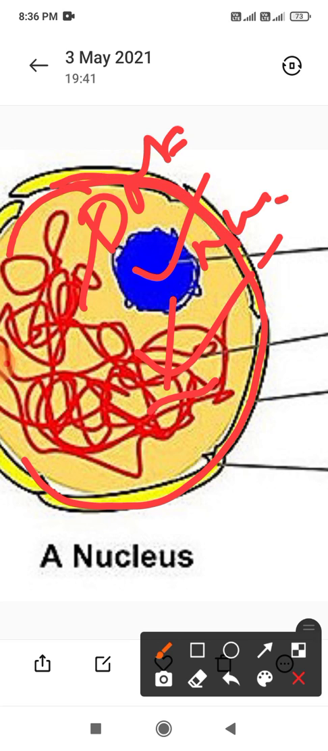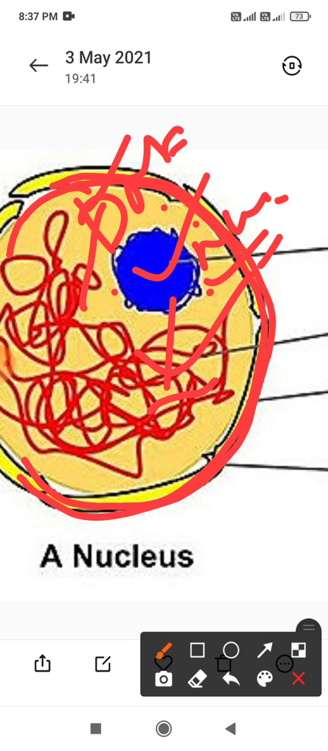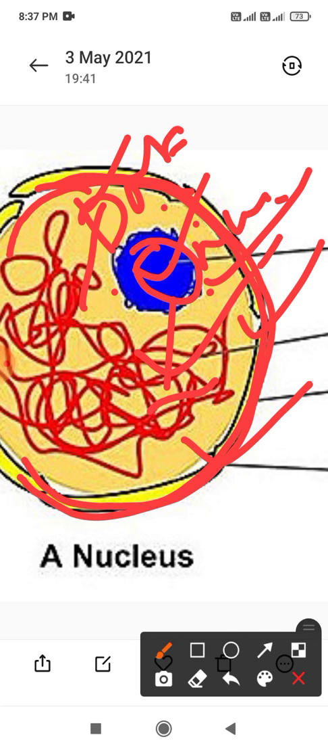This is the nuclear membrane, and the genetic material. The yellow part is the nucleoplasm, and this is the nuclear membrane, and this is the nucleolus. There are some pores, these are the nuclear pores. This structure is observed by the electron microscope.